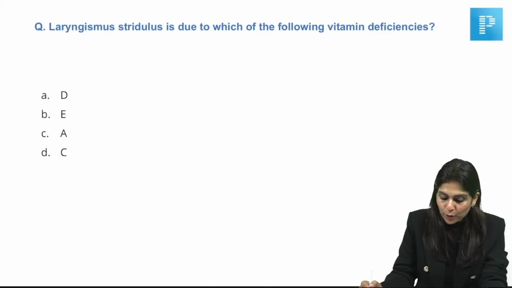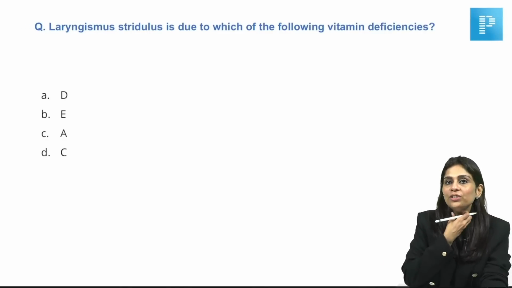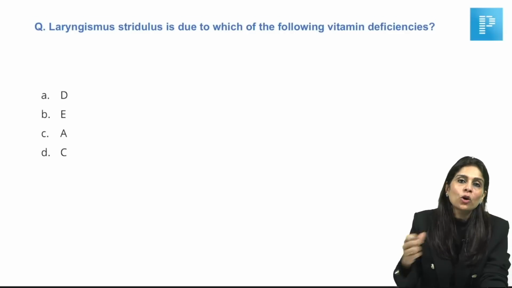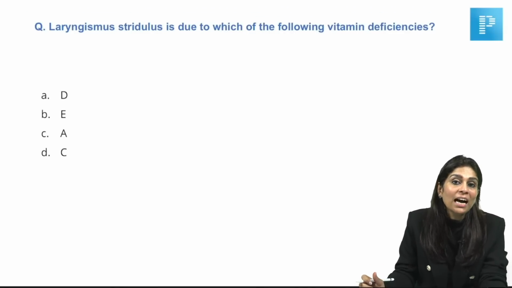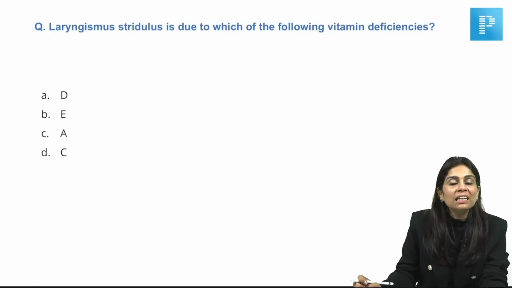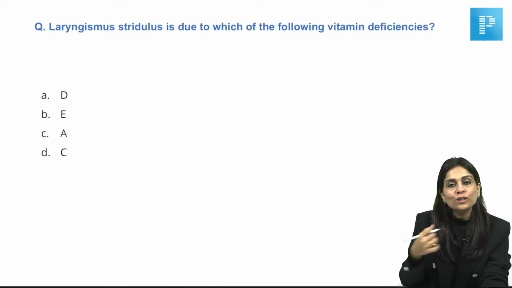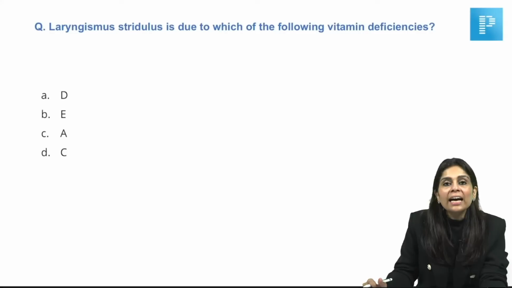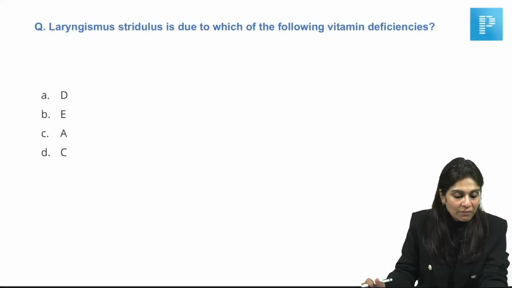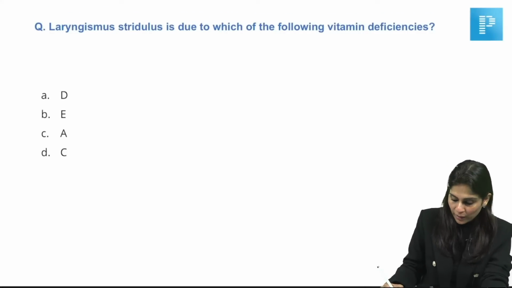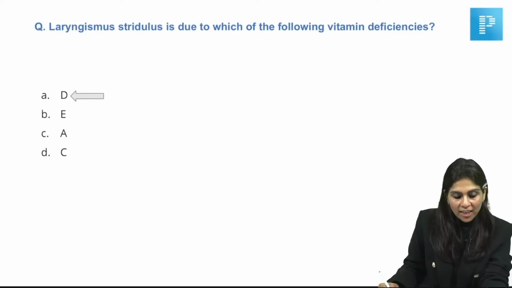Laryngismus stridulus is due to which of the following vitamin deficiency? So laryngismus or laryngospasm is caused by calcium deficiency or hypocalcemia, because calcium is necessary for maintaining the resting membrane potential. Whenever there is hypocalcemia, all muscles will be activated, causing laryngospasm. And hypocalcemia will be caused by vitamin D deficiency. Very good. Answer is choice A.